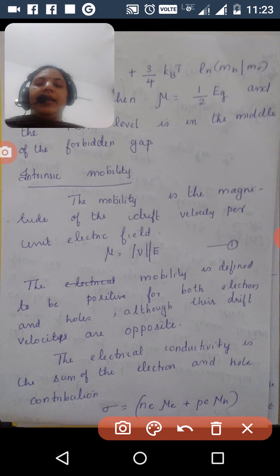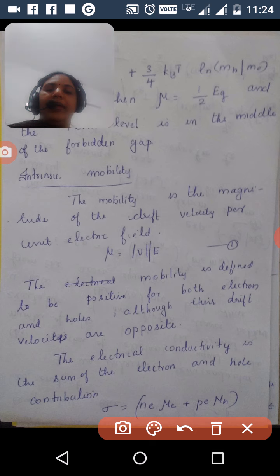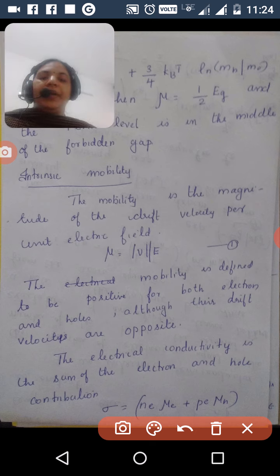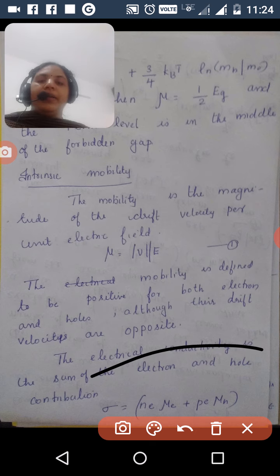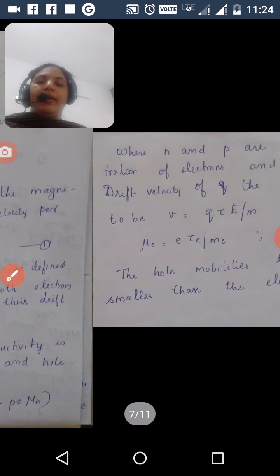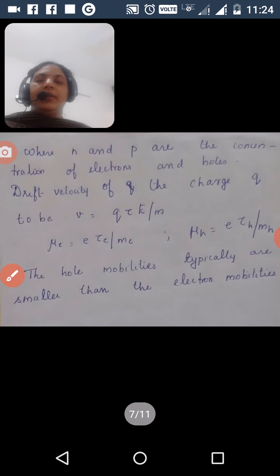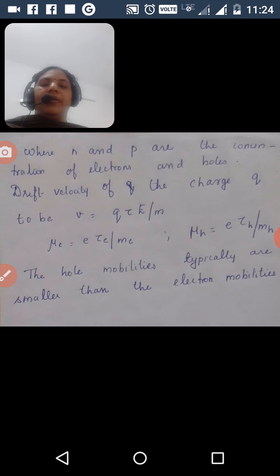Then the electrical conductivity is the sum: sigma equal to n e mu e plus p e mu h. Here n and p are the concentrations of electrons and holes.